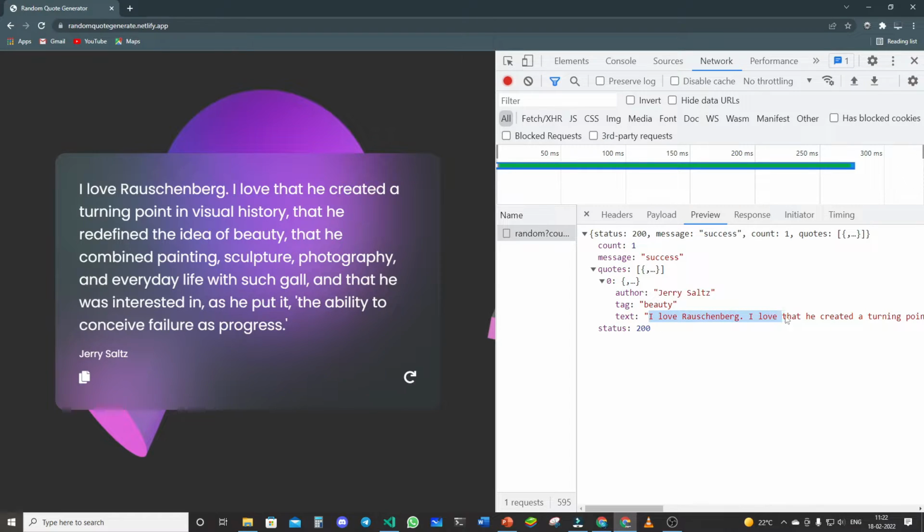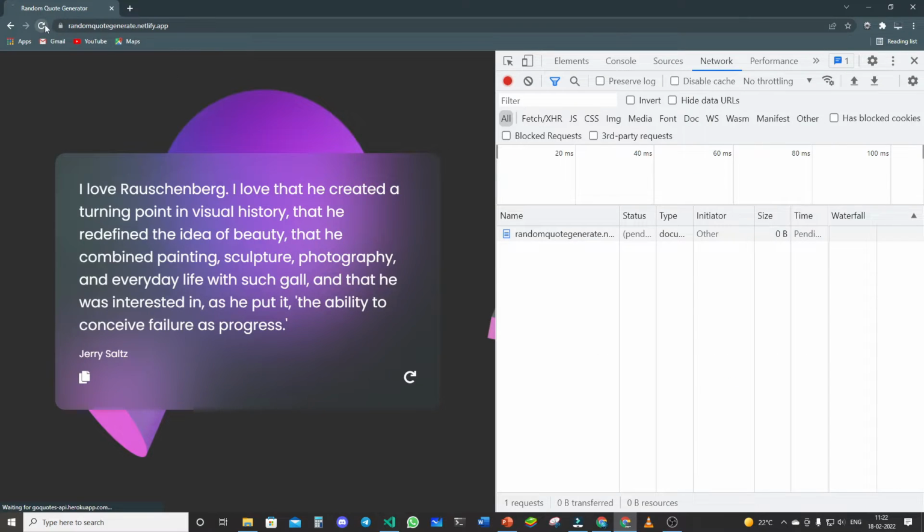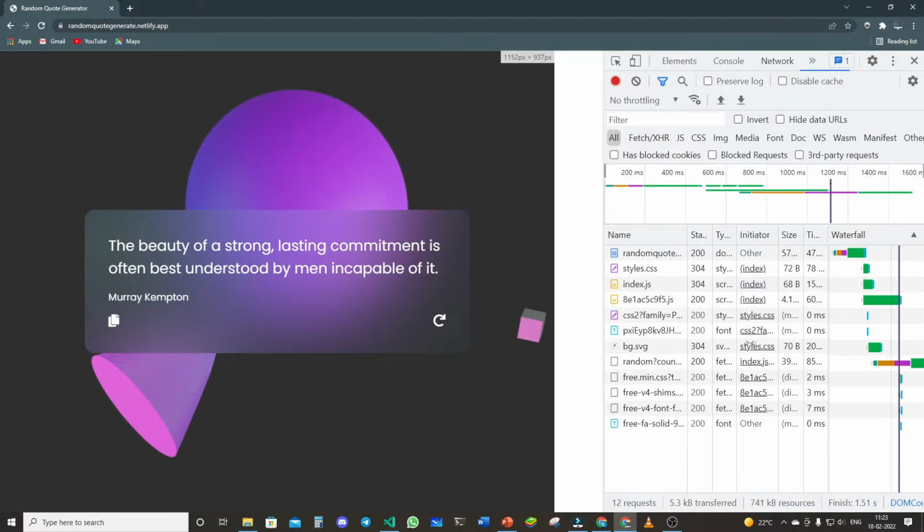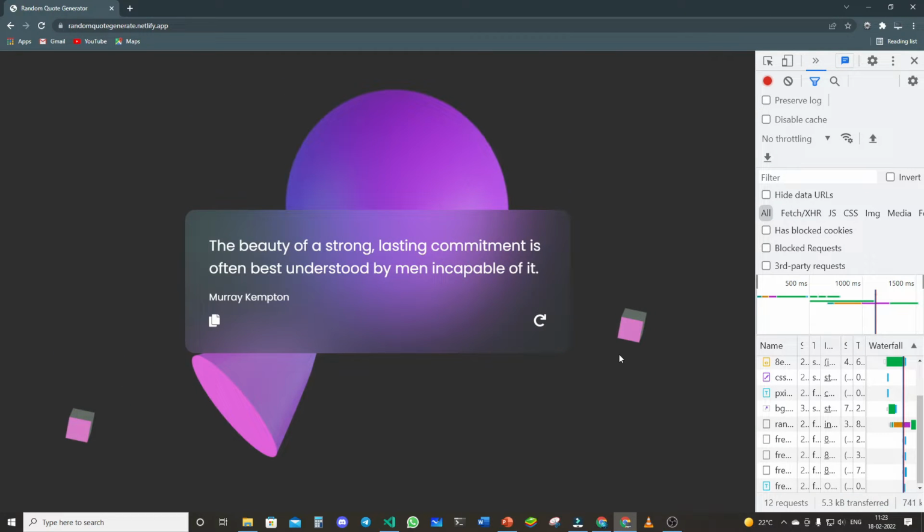So that is the quote that is given to you, and this is all generated by JavaScript. This is fetched from JavaScript. JavaScript is fetching it from another server. If you refresh, you can see the page refreshes and then you get a new quote. But with the help of JavaScript, without refreshing, you would be able to get a new quote.